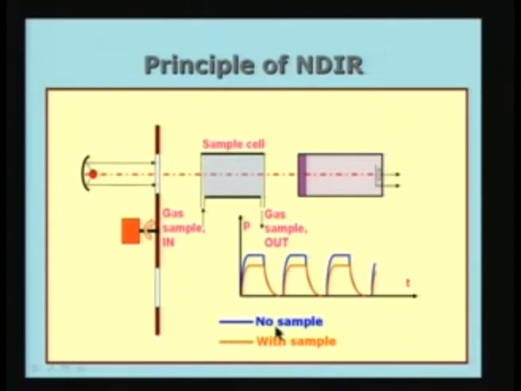So, let us look at the thing again. Without sample and with sample, there is a change in the output of the acousto-optic detector, and what do you notice? You notice that I am using the light coming from the source without converting it to any spectrum. I am using all the light which is coming out. The selective absorption is done by the detector itself. The detector itself is a selective absorber, so it absorbs only the wavelength of interest to us. And the sample cell, if it contains the same absorber, this carbon dioxide, the acousto-optic detector will sense the carbon dioxide present in the sample cell.